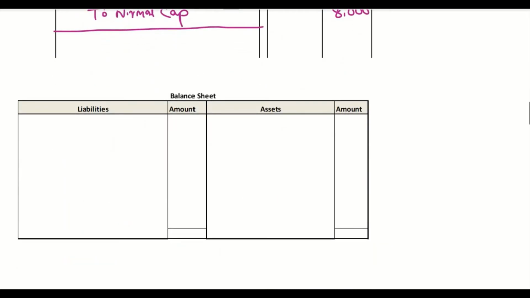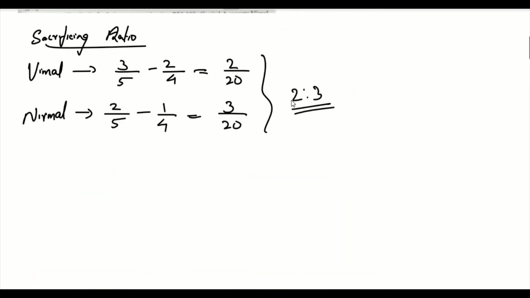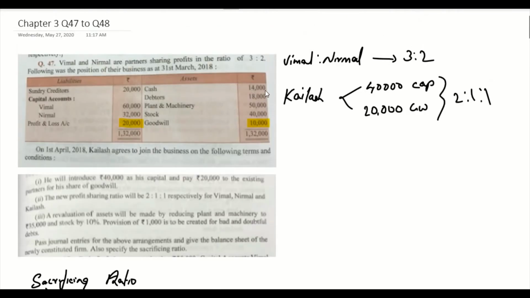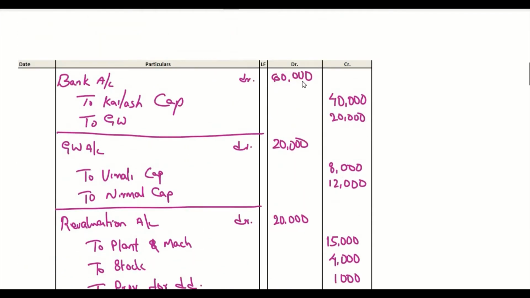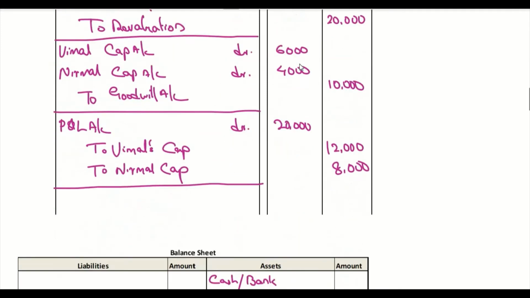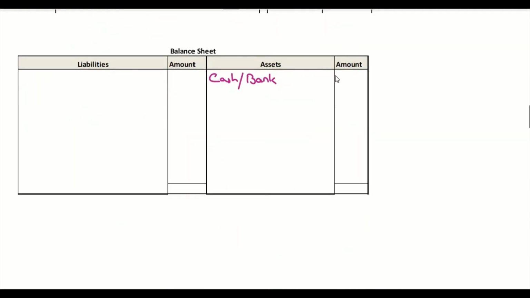First thing is, we should find the cash balance, cash or bank. So originally we have 14,000 as cash balance. Now how much are we getting here? We are getting 60,000. 60,000 plus 14,000, it's going to be 74,000. Then we have debtors, 18,000.